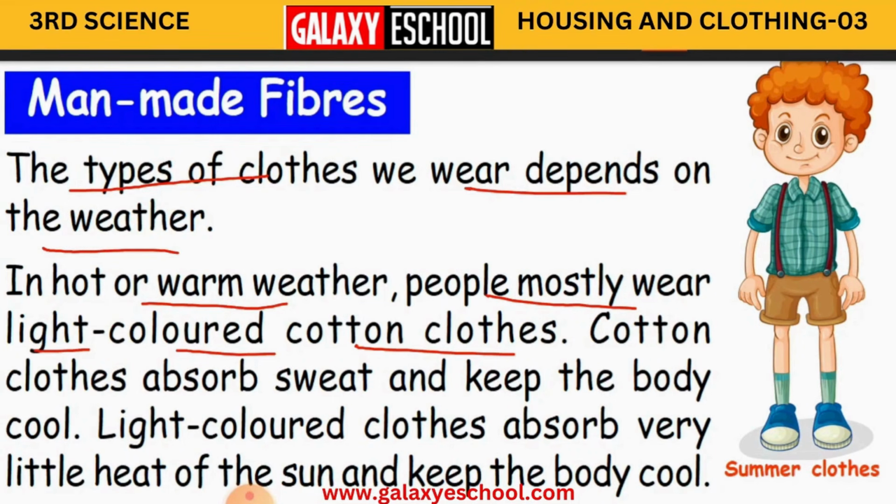Even if it is a cotton material, we prefer to wear light colors. Why? Because dark colors absorb the heat. So when the weather is hot children, you have to wear light color, especially cotton materials.